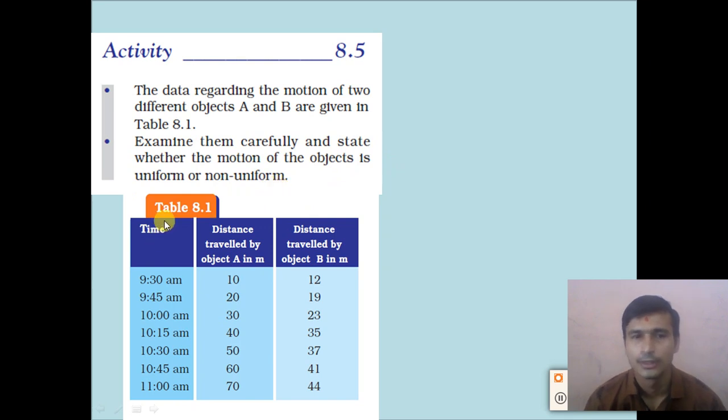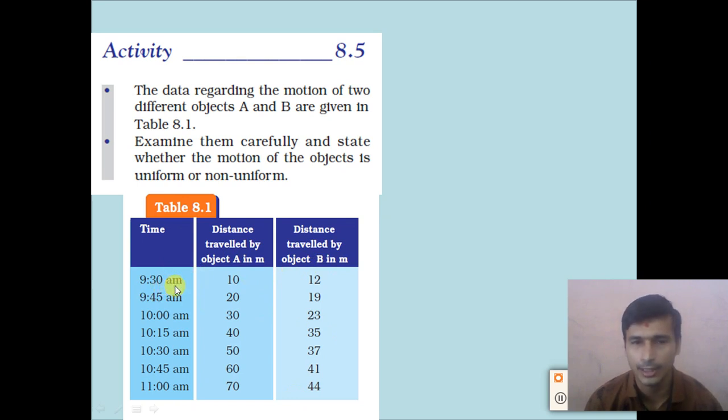So here in Table 8.1, the object A and object B, distance traveled by object A in meters and distance traveled by object B in meters is given.